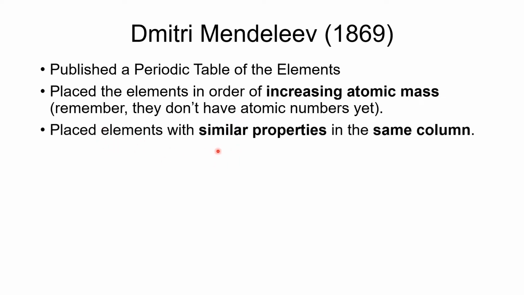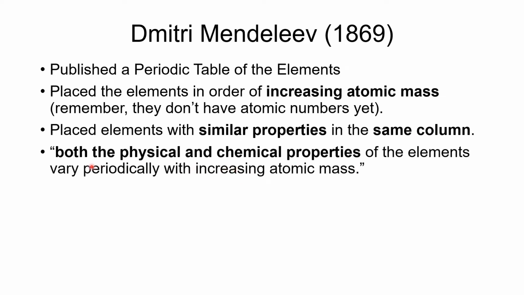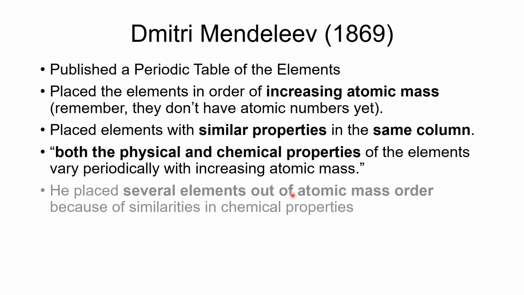He placed elements with similar chemical and physical properties into the same columns, the same groups. And those are the things that we call groups now. He said, both the physical and chemical properties of the elements vary periodically with increasing atomic mass. And that is the periodic law. That is the essence of periodicity.